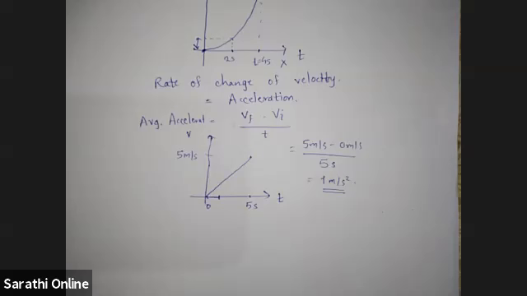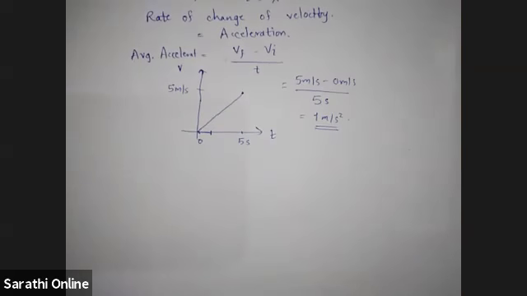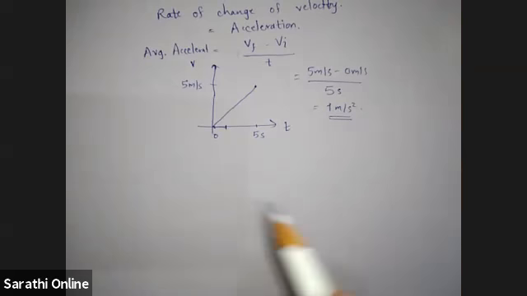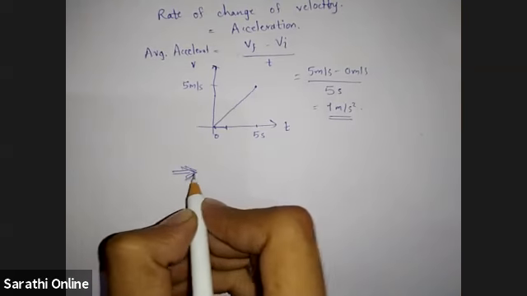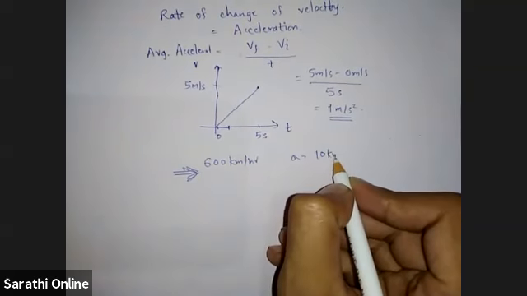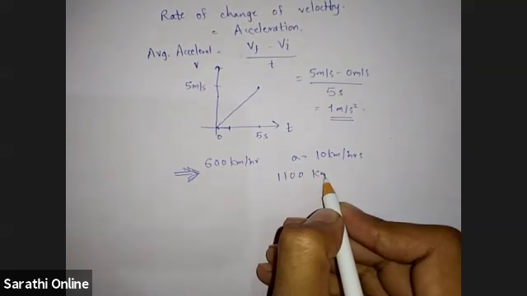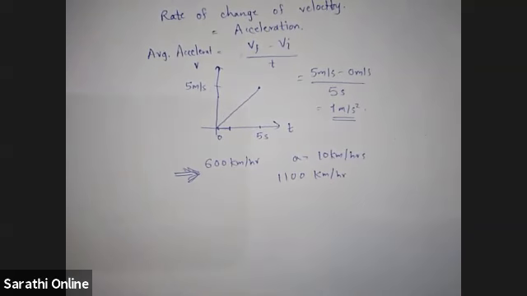The question is, an aircraft traveling at 600 kilometer per hour accelerates steadily at 10 kilometer per hour per second. After that, taking the speed of sound as 1100 kilometer per hour at the aircraft's altitude, how long will it take to reach the sound barrier?